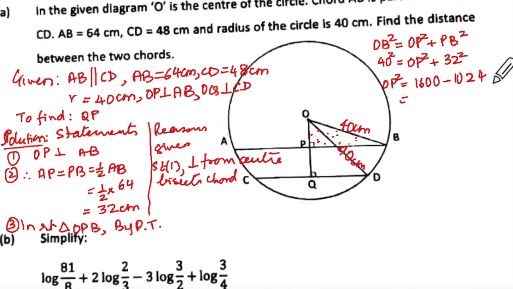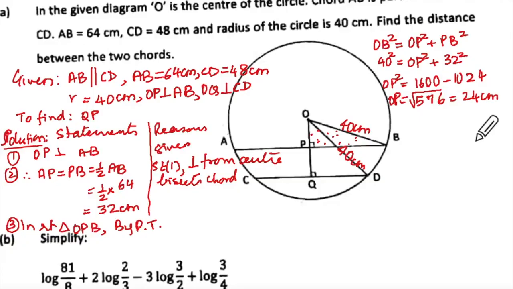If you subtract, what do you get? 1000 gone. So 600 minus 24. That will be how much? 600 minus 20 is 580. So 576. Are you looking at 576? So OP is going to be equal to under root that, 24 centimeter.